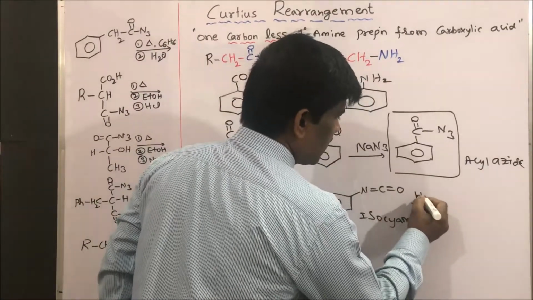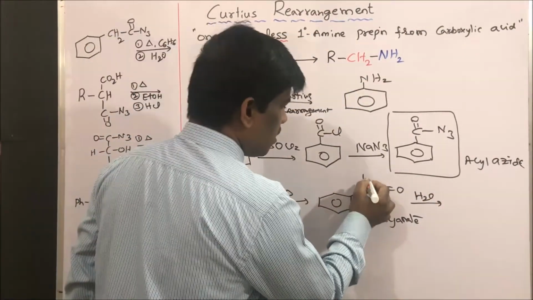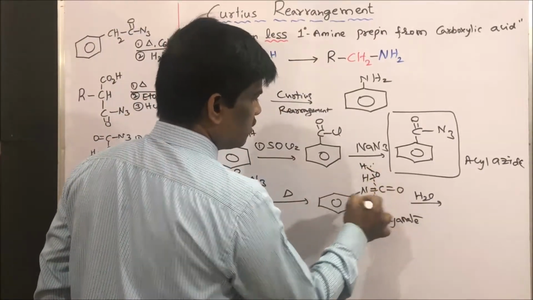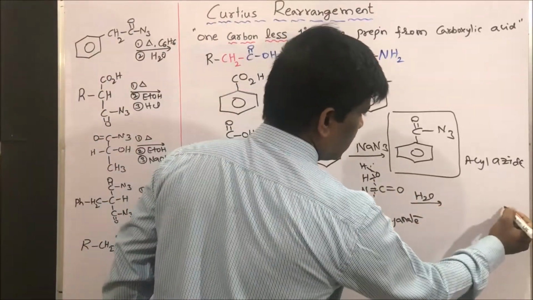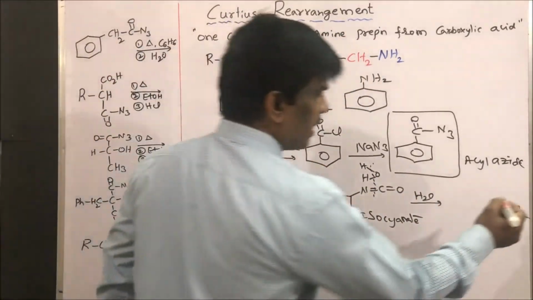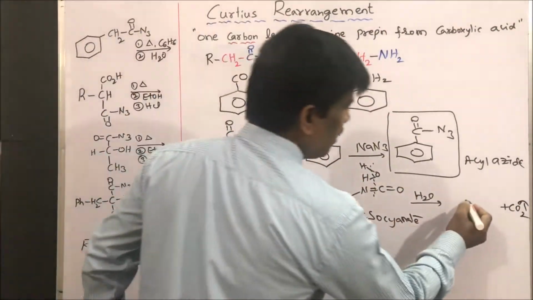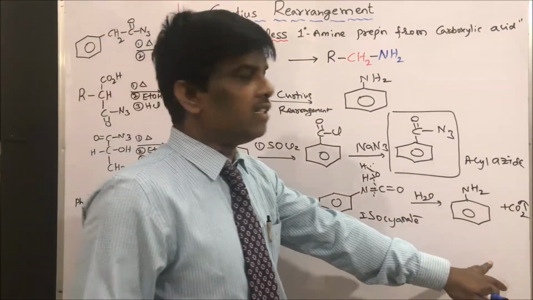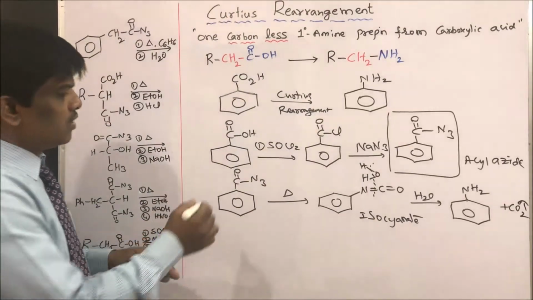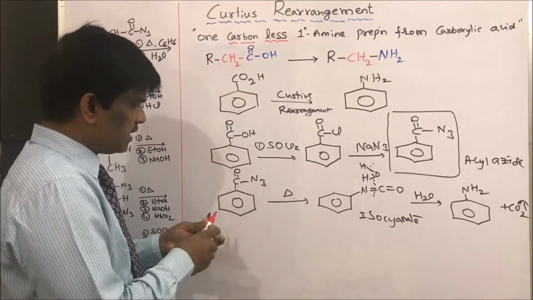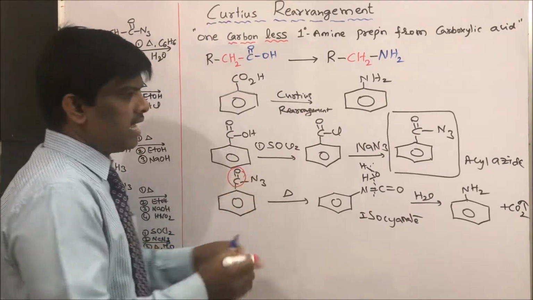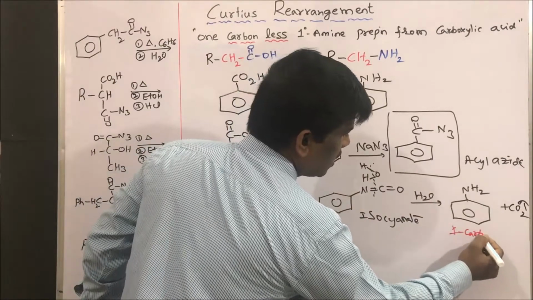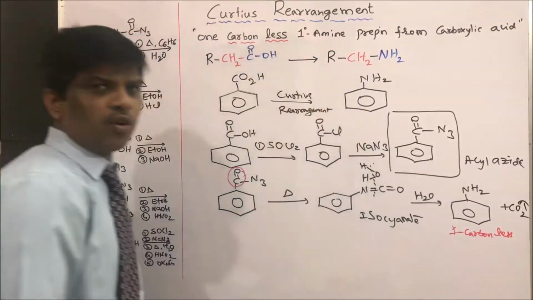Then this isocyanate upon hydrolysis, for example hydrogen, oxygen and hydrogen, so add these two hydrogens to nitrogen, and carbon dioxide will be released from this starting material to give aniline. Yes students, so from benzoic acid to aniline via Curtius rearrangement. So what is the overall reaction? What is happening? This carbon is not retained here. That means one carbon less amines we are going to get.